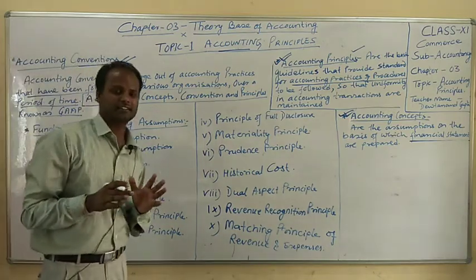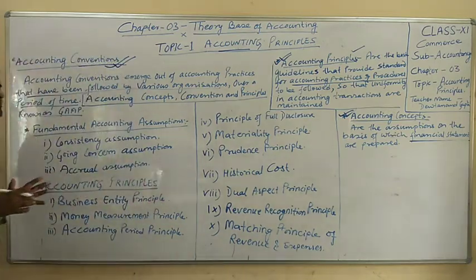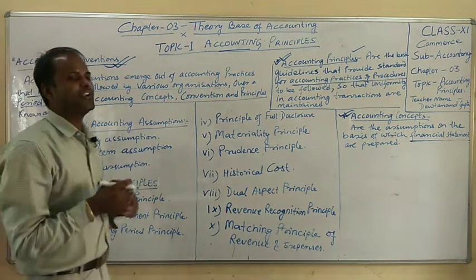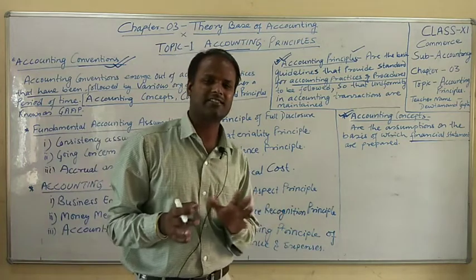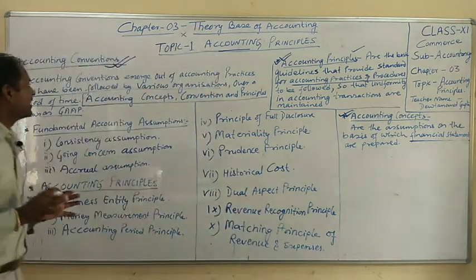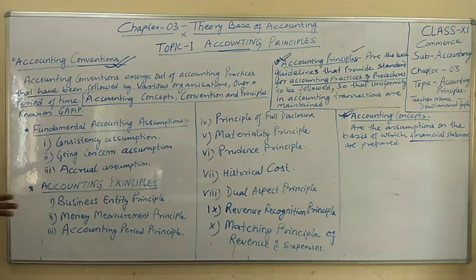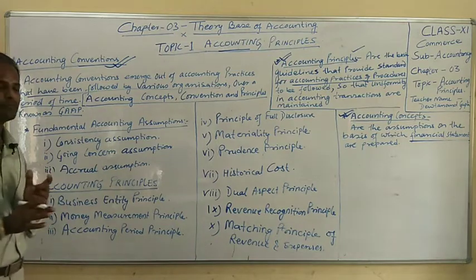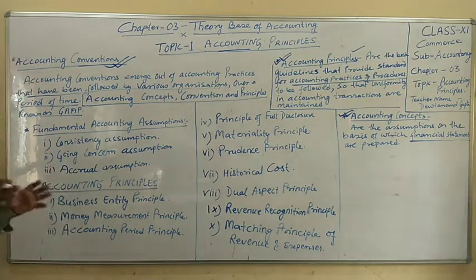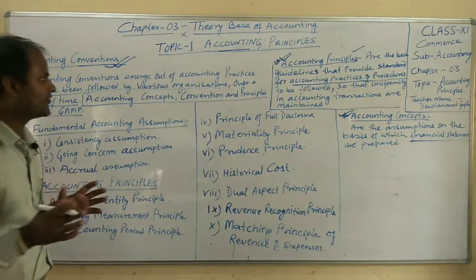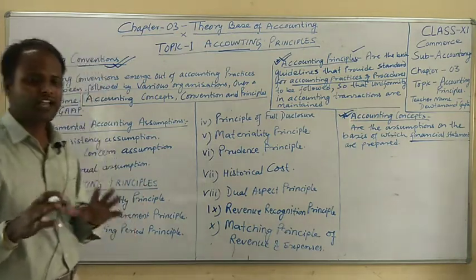These are the practices where various organizations follow different accounting standards and policies. That's why it is said that accounting convention emerges out of the accounting practices followed by different organizations or firms over a period of time.